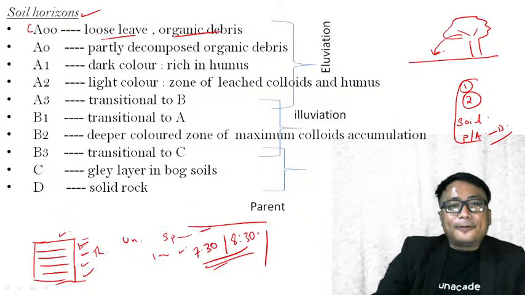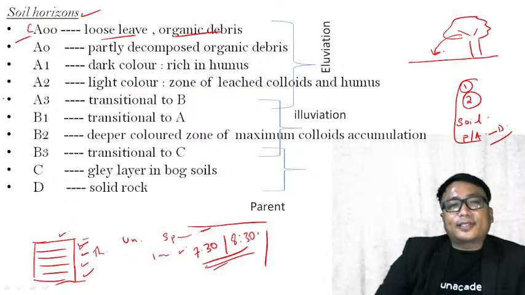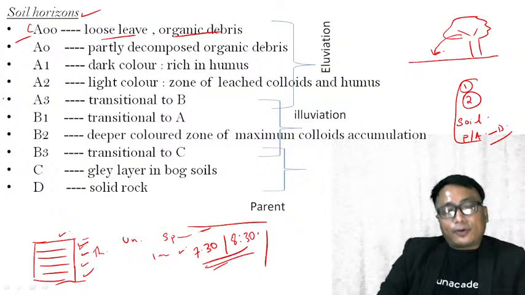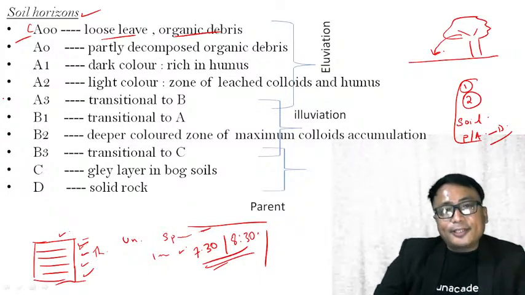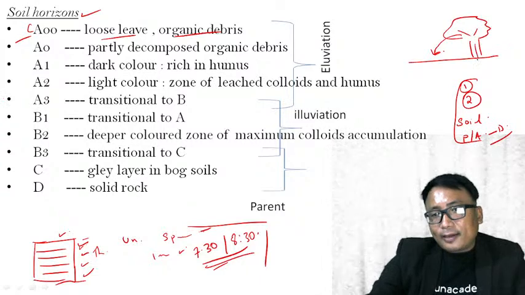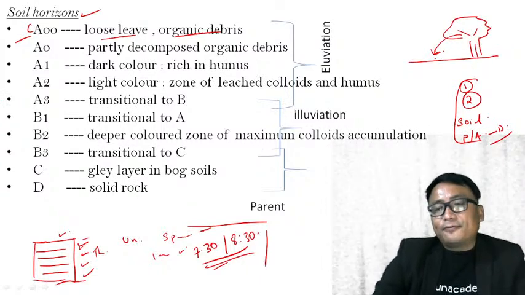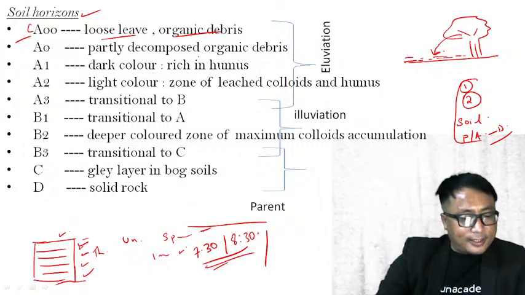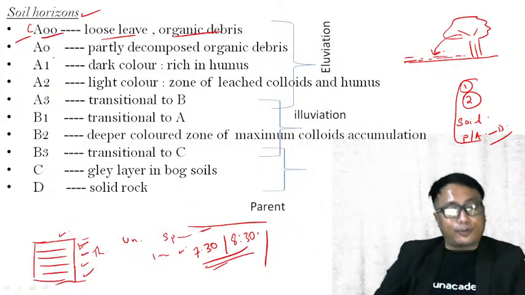Okay, let us continue with our discussion. So the first layer, or the topmost layer or horizon, is known as A00. I have a plant. The plant will supply the leaf. The leaf that you will find on the ground surface is represented by this A00.